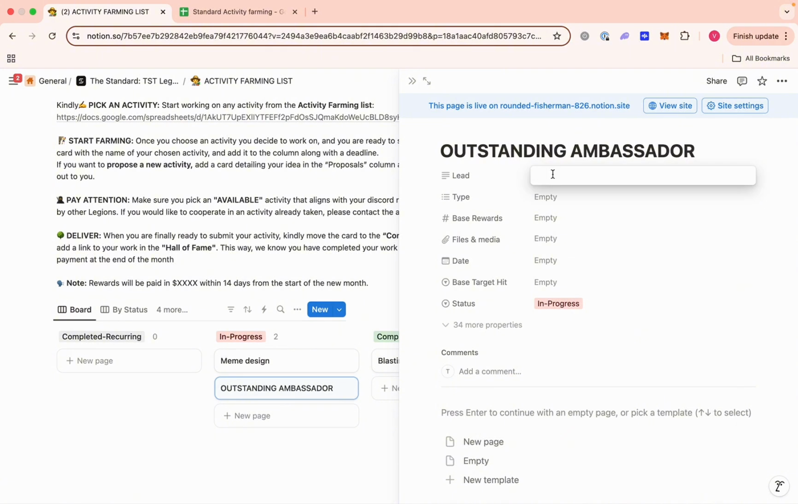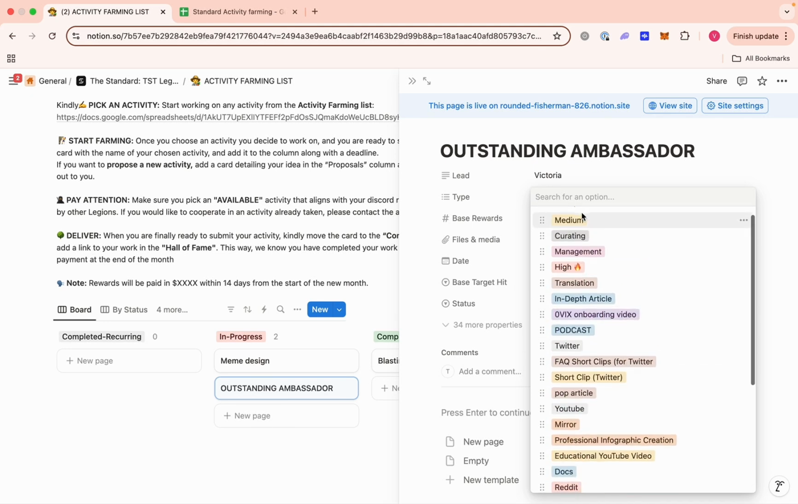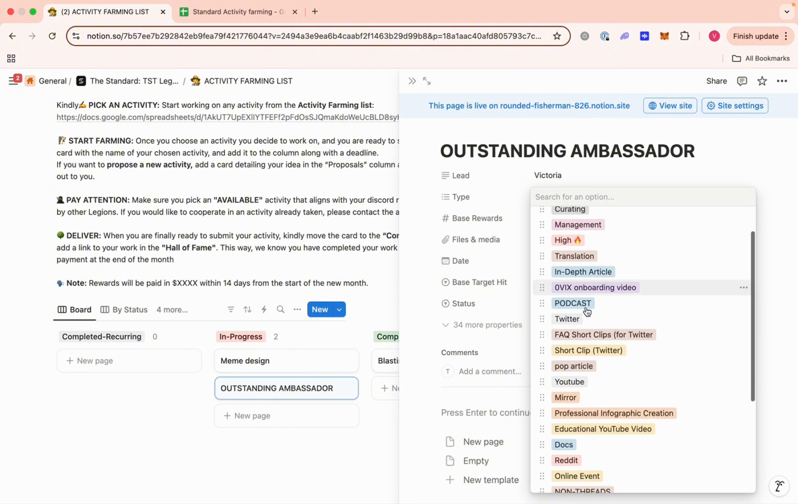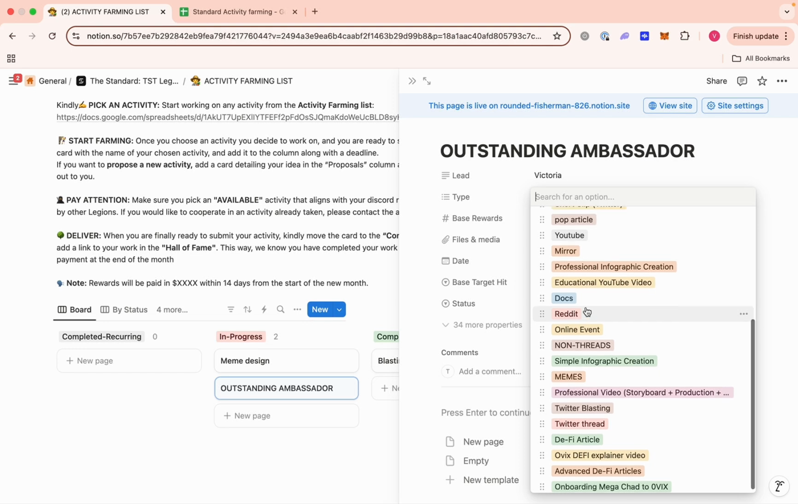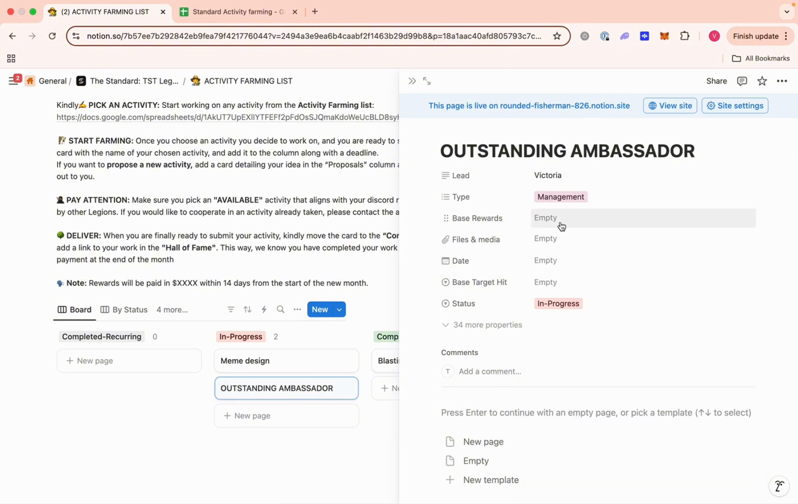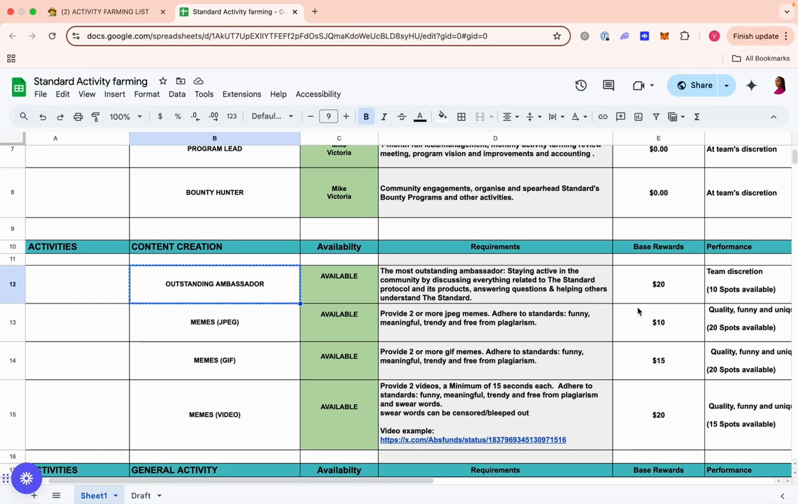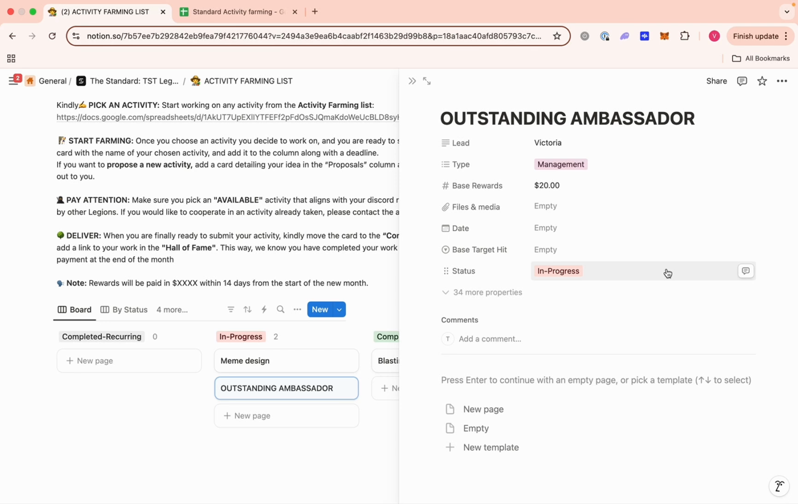So I can put here, Victoria, I'm working on this, right? So outstanding ambassador, just pick a category that this fits very well into. So I would say management, because I'm like managing the community in the sense that I'm a very active ambassador. And the base reward for this is what? The base reward for this is $20. So you just put in that the base reward is $20 and in progress. That's just it.